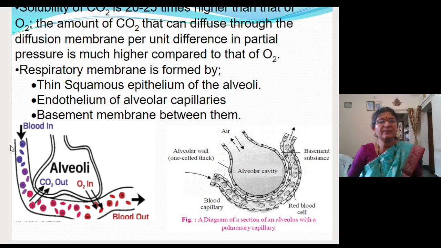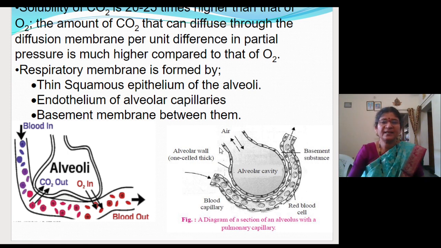So respiratory membrane means what? The respiratory membrane is formed from three structures: the squamous epithelium of the alveoli, the endothelium of the alveolar capillaries, and the basement membranes between them. These tissues you have studied. Fine.